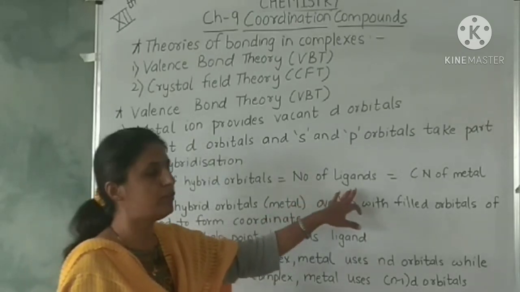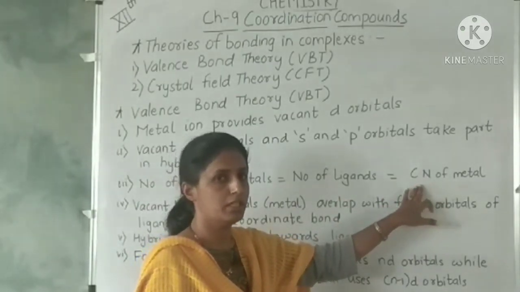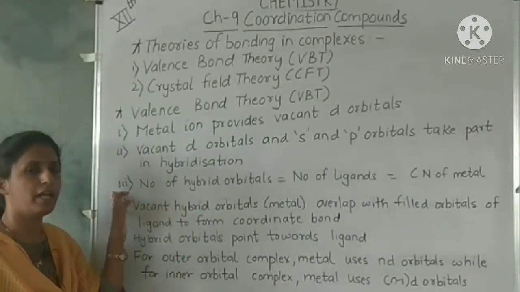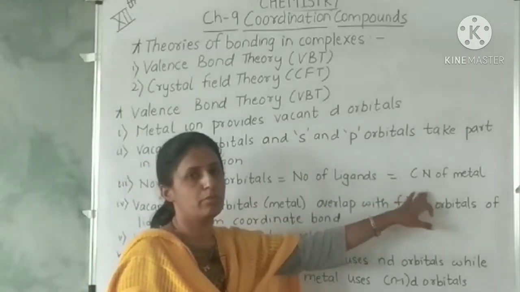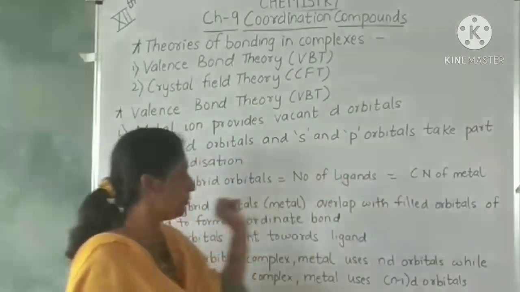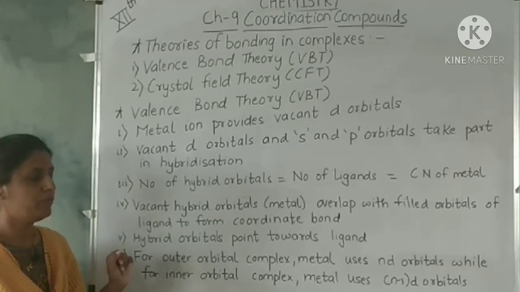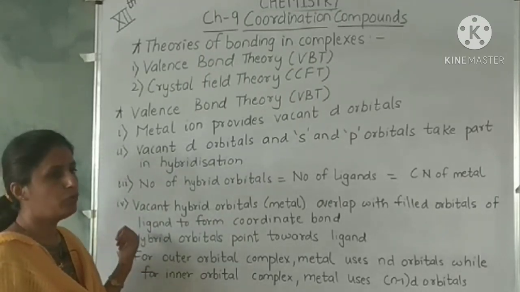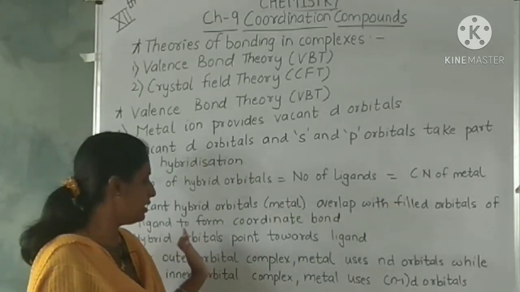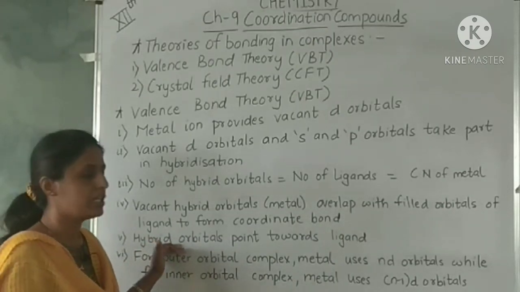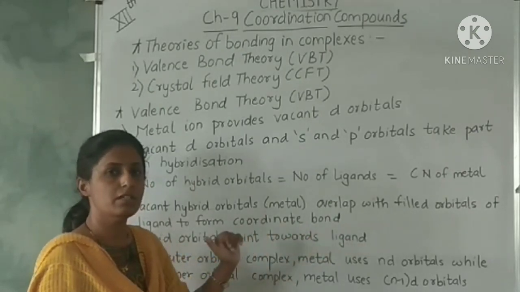And we know that the number of ligands coordinating with that metal is nothing but the coordination number of the metal. So we can write that the number of hybrid orbitals formed is equal to the number of ligands, which is equal to the coordination number of the metal. The next point is the vacant hybrid orbitals overlap with the filled orbitals of the ligand to form the coordinate bond. The next point is that the hybrid orbitals have some directional properties, so they point towards the ligand in a specific direction in space.